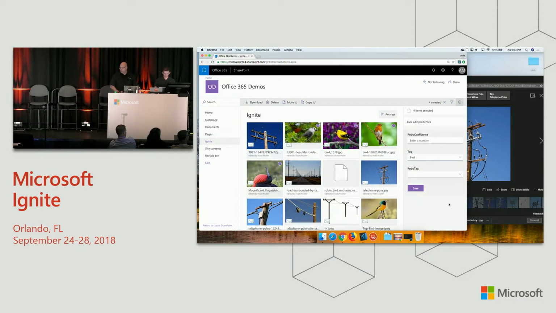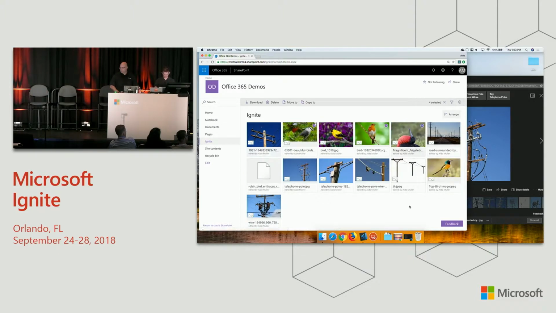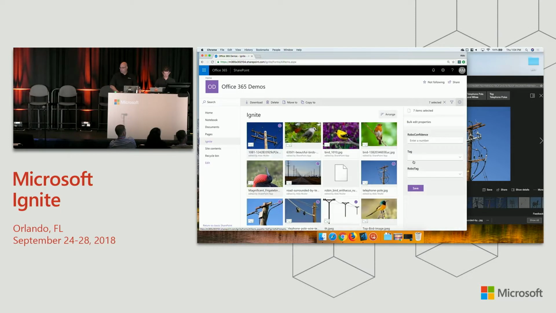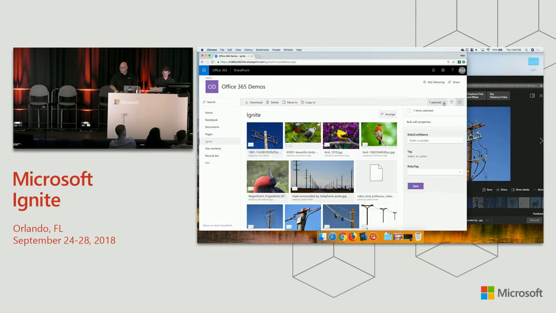These are birds. This one. These are poles. And did I miss anything?